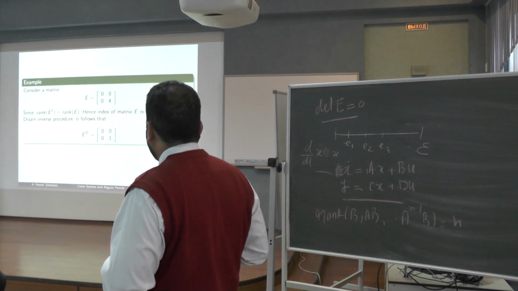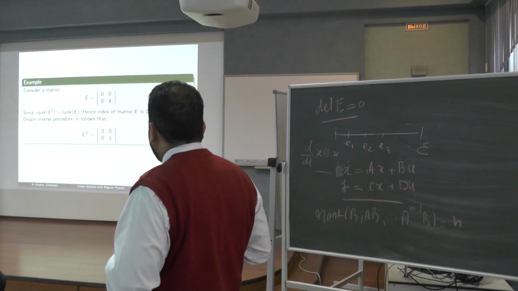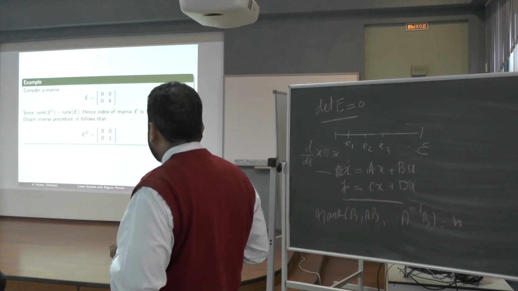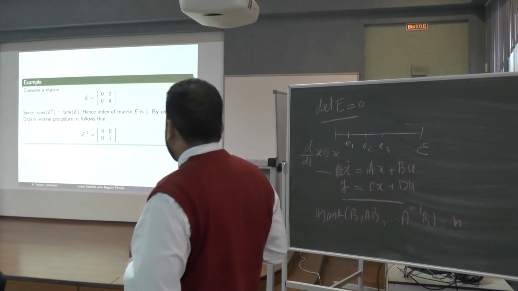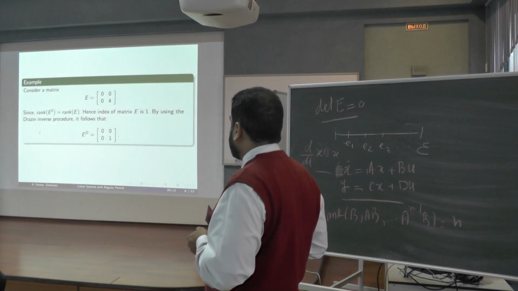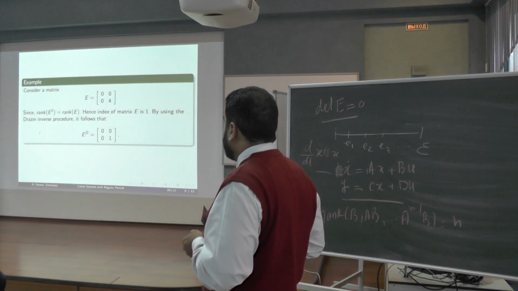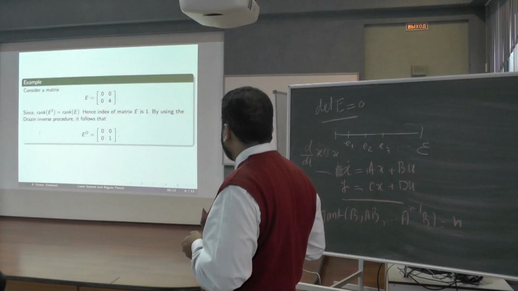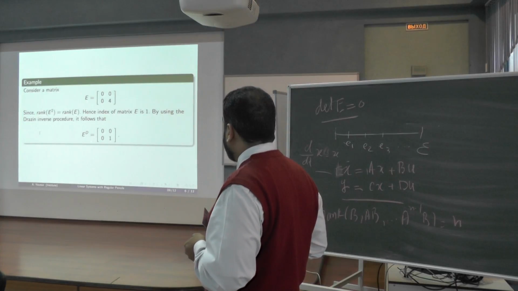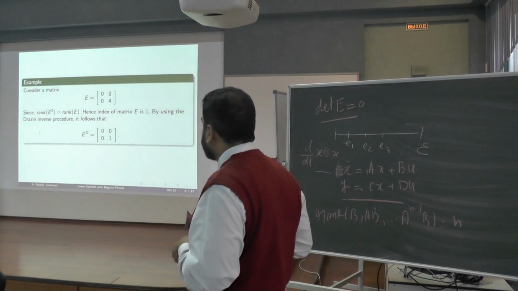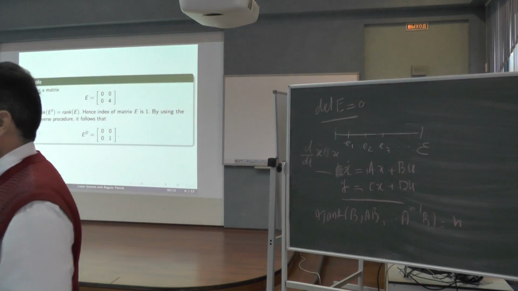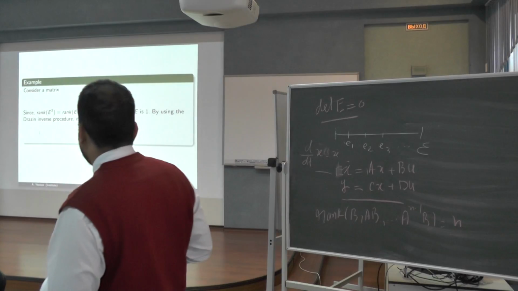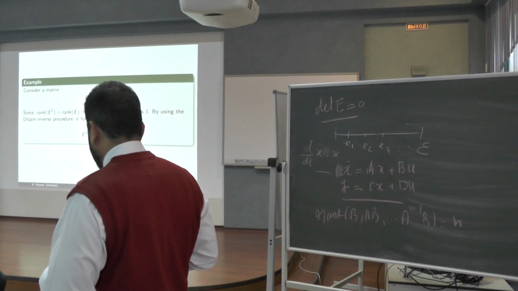In a simple example, it is easy to see that the determinant is zero and the rank of E squared is equal to the rank of E. It means that the index of the matrix is 1. By using the same procedure, we can compute E^D as this matrix, and we can verify that this E^D satisfies the conditions of the definition.